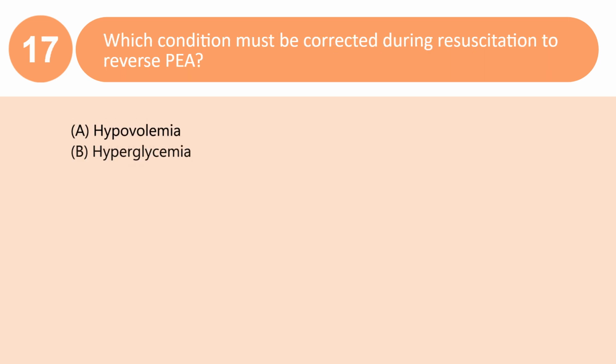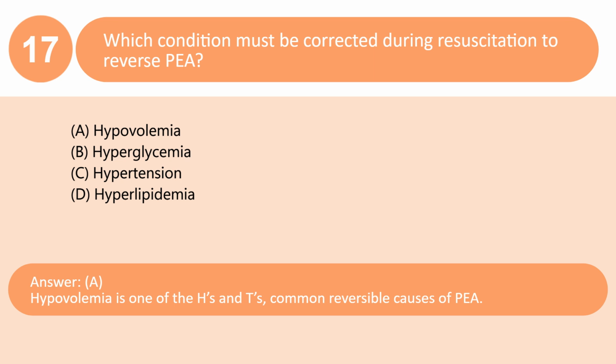Which condition must be corrected during resuscitation to reverse PEA? A. Hypovolemia. B. Hyperglycemia. C. Hypertension. D. Hyperlipidemia. Answer: A. Hypovolemia is one of the H's and T's, common reversible causes of PEA.